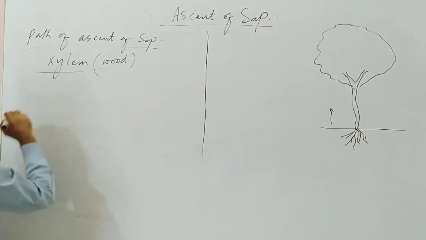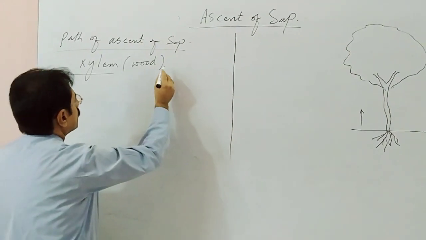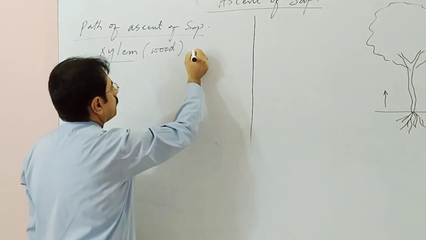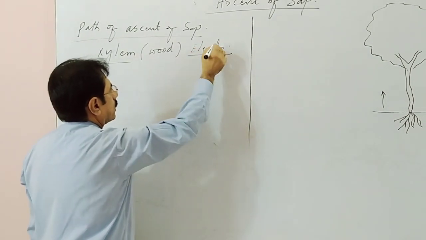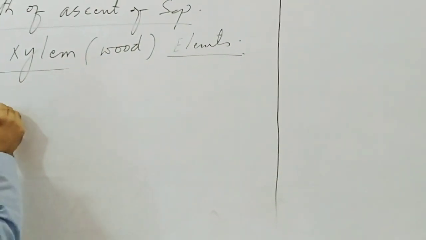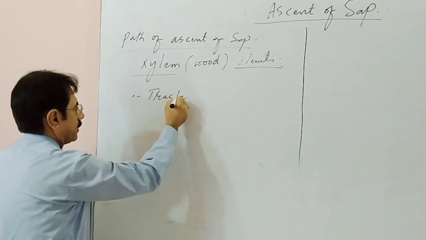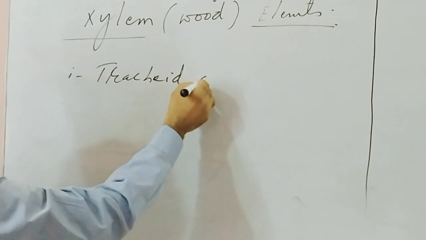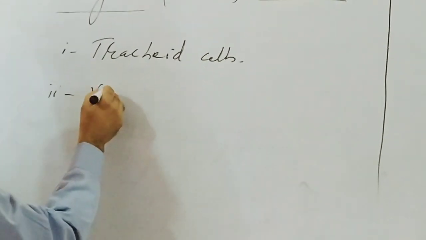The xylem has two important elements, which are the path of water flow: tracheid cells and vessel cells.